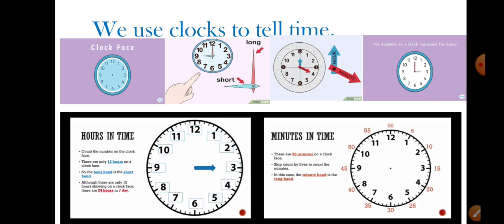Now, we use clocks to tell time. There are very important things to be kept in mind. When we are looking at the clock, you all must be having a clock at your home, right? There are usually two hands. Some clocks have three hands. Now these three hands have different functions, they do different work in the clock. The first hand that we are going to talk about is the small hand.